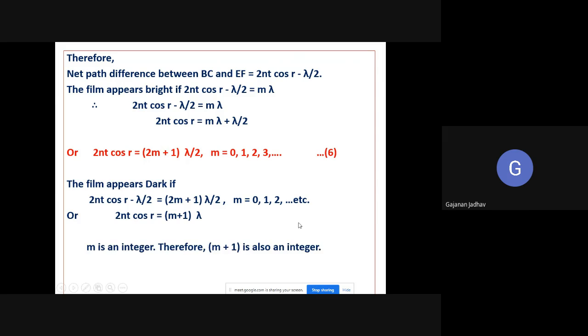Since m is an integer, m plus 1 is also an integer, and therefore 2nt cos r is equal to m into lambda, where m is 1, 2, 3, 4 and so on. So this is for brightness and this is for darkness. When the path difference is this, the film will appear bright, and when it is this one, the film will appear dark.